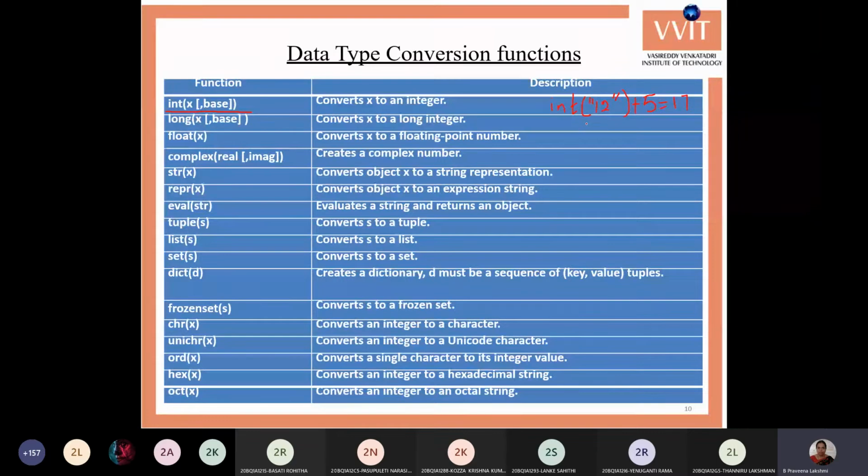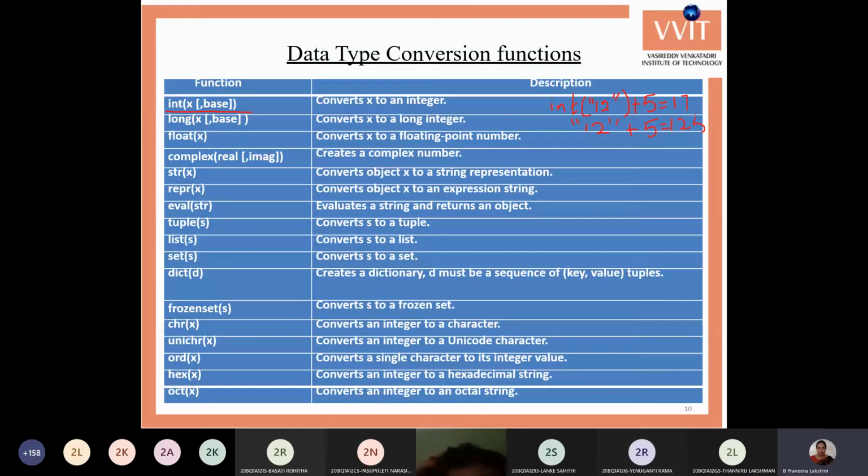Say if I'm doing this without converting into the int, like double quotes 12 double quotes plus 5. Okay, what will be the output? 12 is in double quotes plus 5. What will be the output of this? 125. 1 to 5.